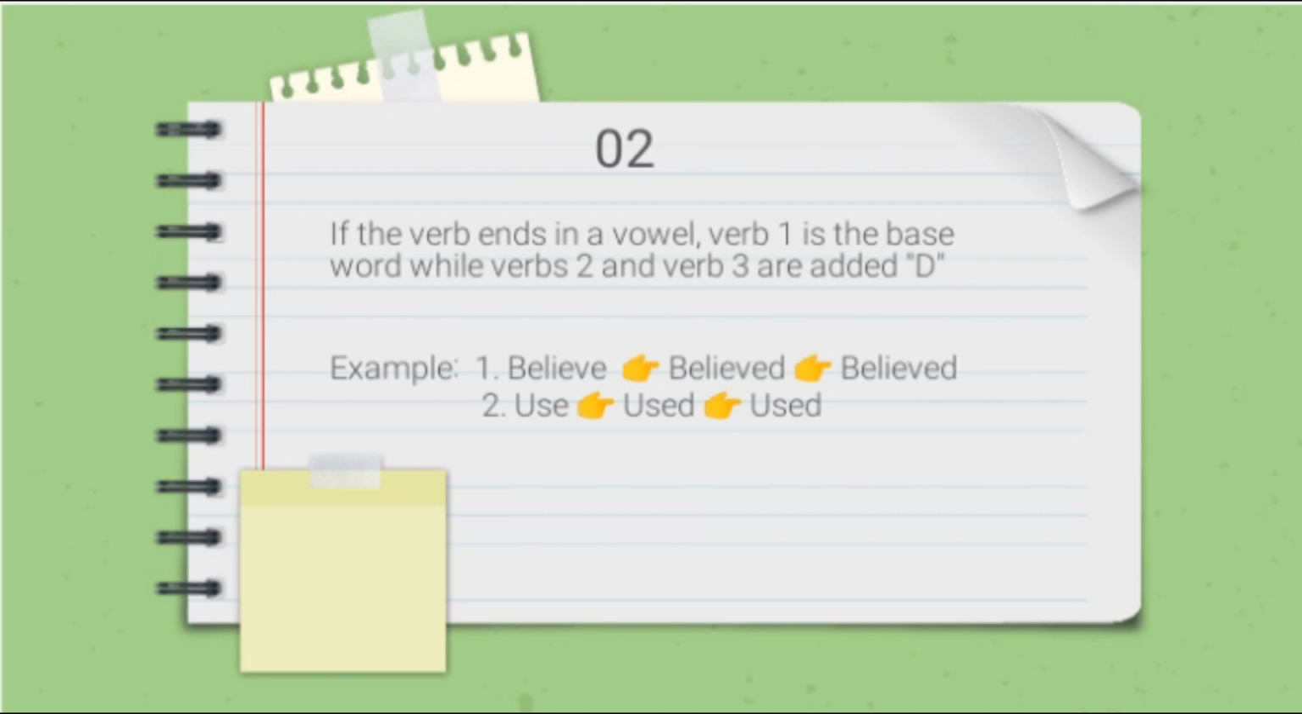For example, number 1, believe. Believe is the base word, so believe is verb 1. And verb 2 and verb 3 of believe is believed. Believed, because E is vowel. Number 2, use. Use is the base word, so use is verb 1. And verb 2 and verb 3 of use is used. Used, because E is vowel.